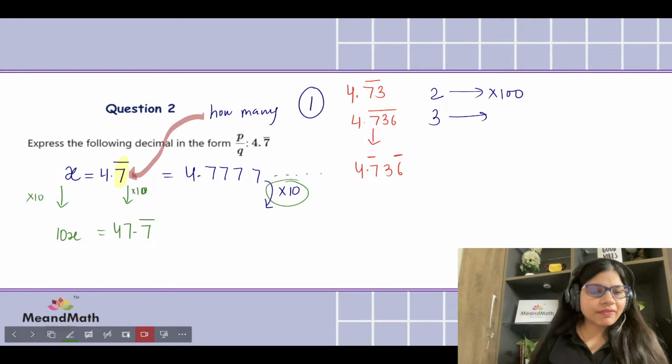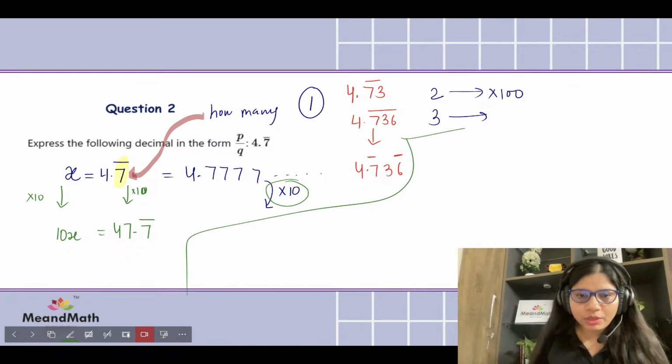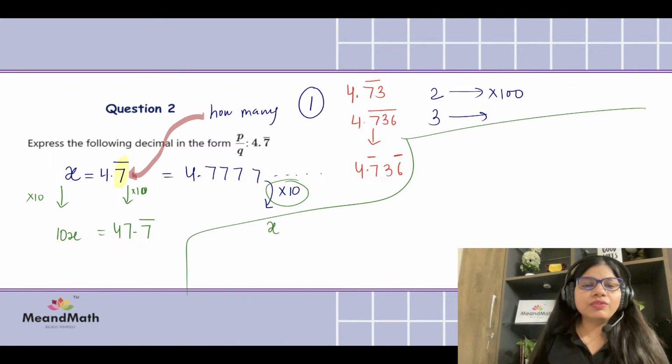And initially you were having 4.7 recurring, correct? Right now we have got two equations, where on the empty white space I'm going to write x is 4.7 recurring and 10x is actually 47.7 recurring.